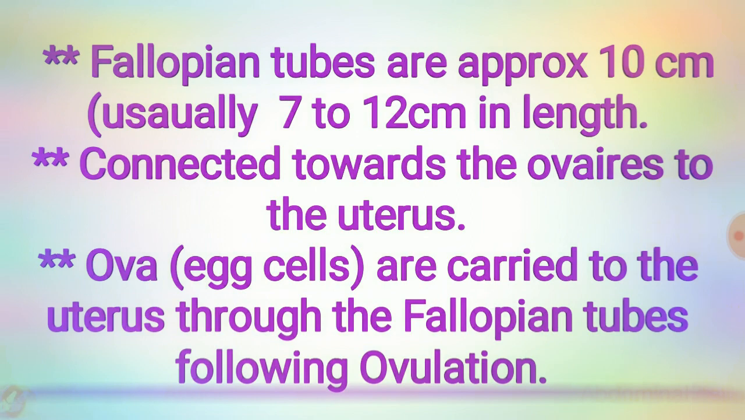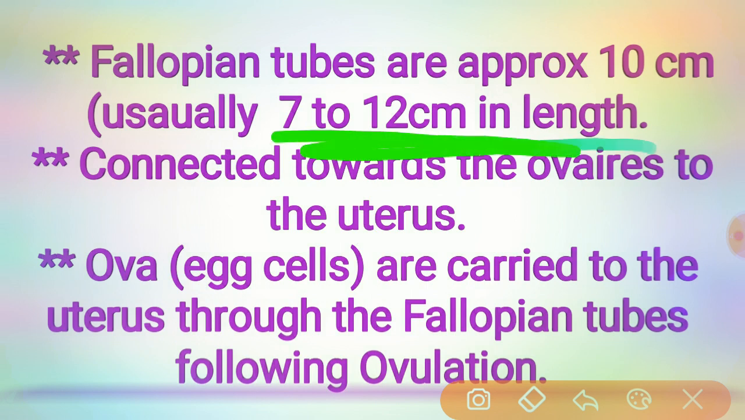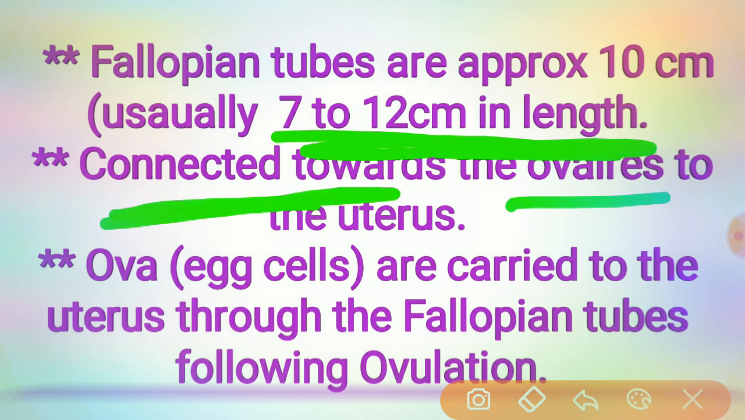The fallopian tubes are approximately 10 centimeters. Before knowing the size, we have to know that the uterine tubes are paired structures, approximately 10 centimeters, usually about 7 to 12 centimeters in length. These fallopian tubes connect the ovaries to the uterus.